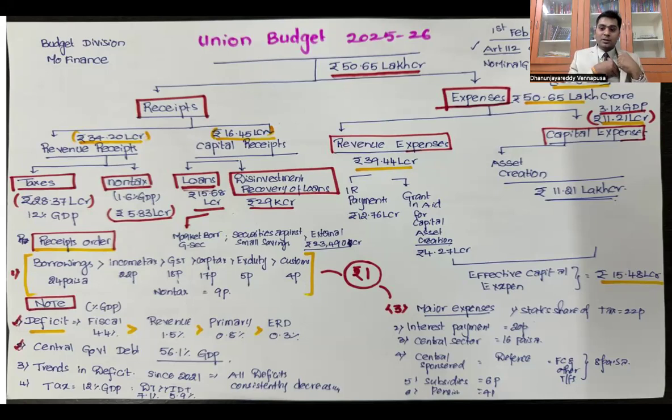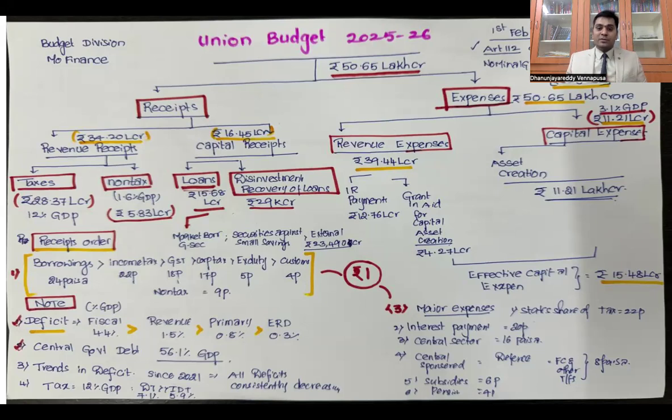So whenever you look at the incomes, there is revenue receipts of 34.2 lakh crores, capital receipts of 16.4 lakh crores. Together it is constituting around 50 lakh crores. Now how are we spending this amount? We are spending this as a component of revenue expenditure and capital expenditure. Let's start with capital expenditure itself. The total capital expenditure that Government of India is spending is rupees 11.21 lakh crores. Last year it was 11.11. This year it was increased by 10,000 crores. Right, 11.21 lakh crores is this year's total capital expenditure.